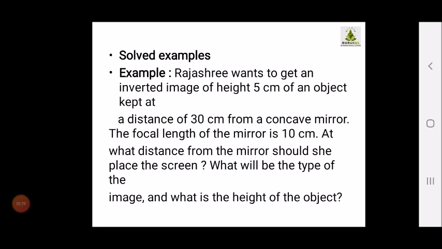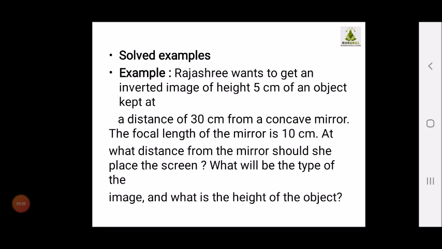Now children, let's solve a solved example. Let me read the question for you. Rajeshri wants to get an inverted image of height 5 cm of an object kept at a distance of 30 cm from a concave mirror. The focal length of the mirror is 10 cm. At what distance from the mirror should she place the screen, what will be the type of image, and what is the height of the object?